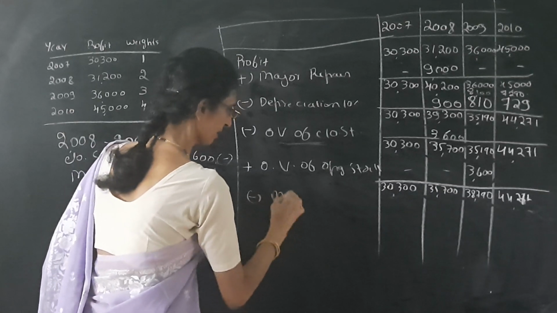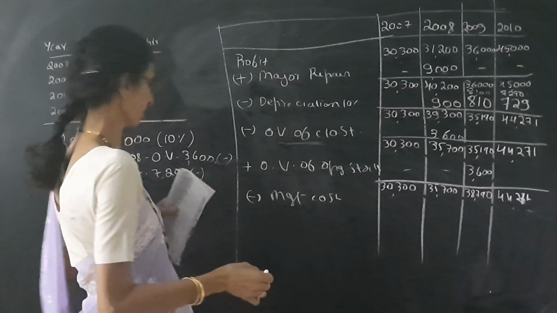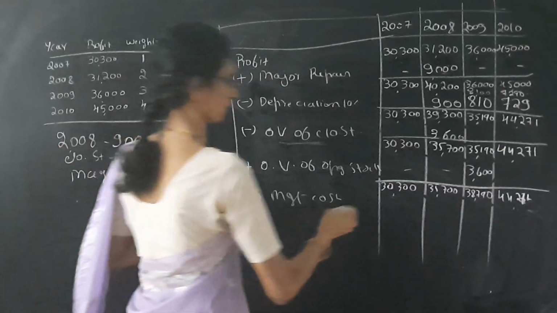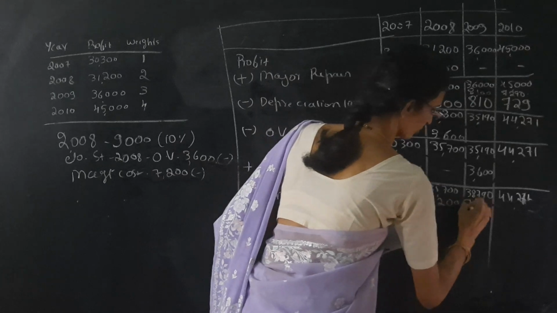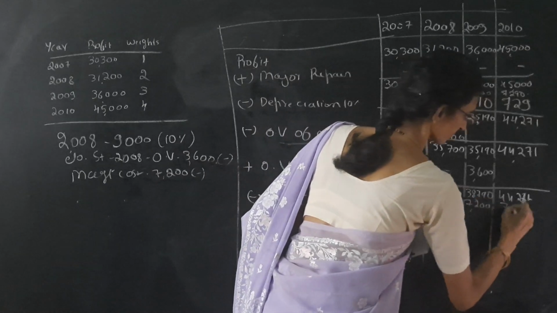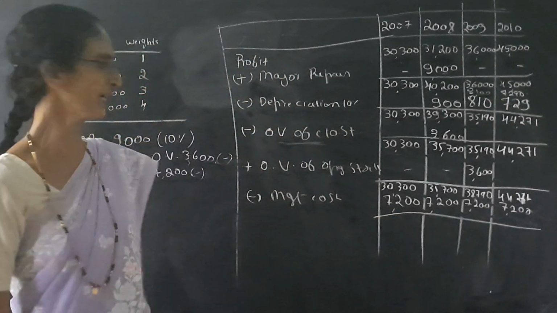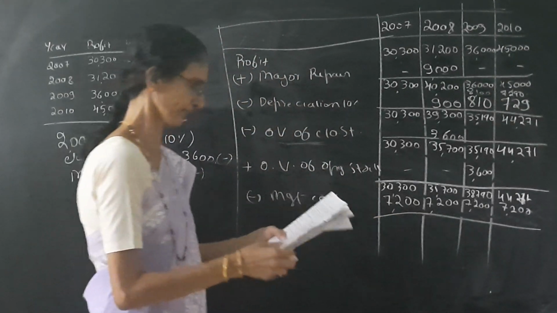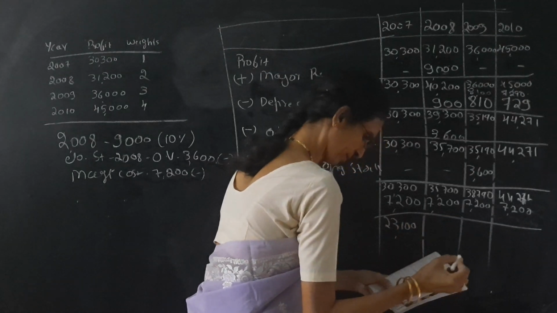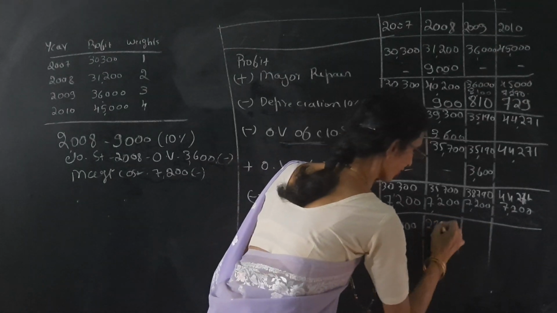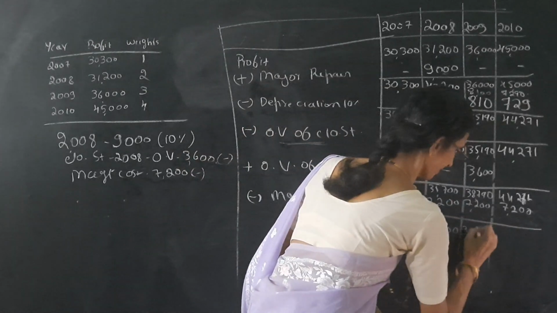So less management cost. For every year it is given, every year we have to charge the management cost 7,200. So deduct every year 7,200. They have said to charge 7,200 management cost every year. So deduct it, we get 23,100, 28,500, 31,500.